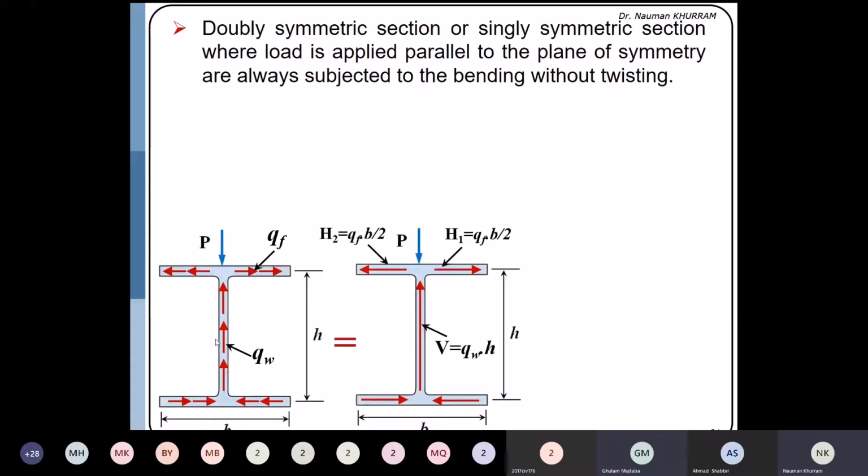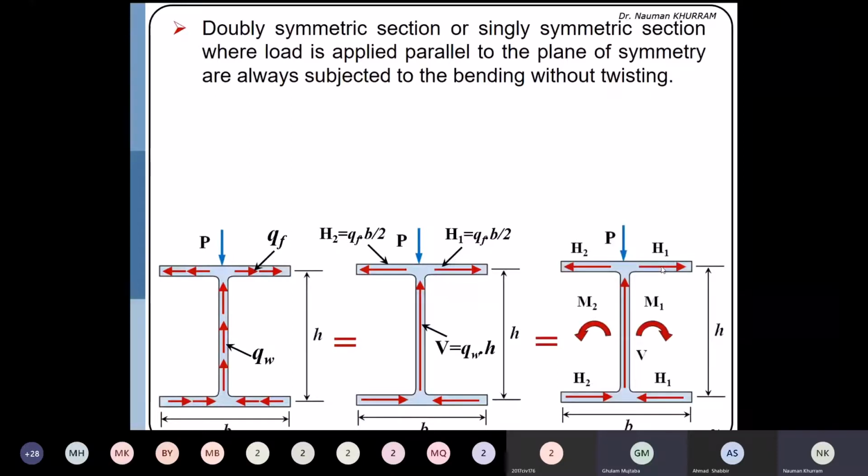How we obtain this, in the next session we will solve some problems, so I will explain in detail while solving the question. Similarly, the H1, H2 forces, you can give them any name. They can be computed by multiplying the average shear flow in the flange by the length of the flange. And again, if you take the moment equal to 0 about this junction, H2, H1, P and V are passing through it, so they will produce 0 moment.